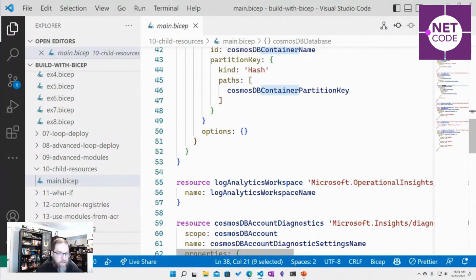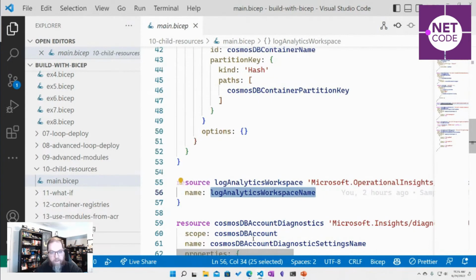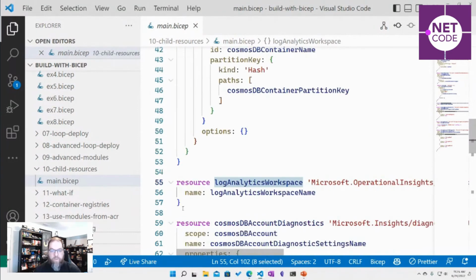So let's say there's a log analytics workspace and we know the name of it, but we're not creating it in this bicep file. It's in a shared resource, or it's in another deployment or another resource group that is a shared source that we're going to consume that we're not creating in this file. Maybe we just want to say, hey, there's an existing object out there, existing object with this name.